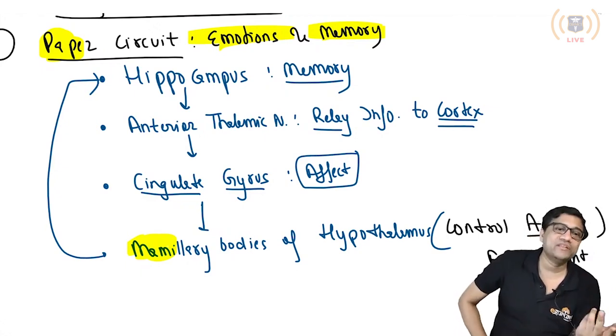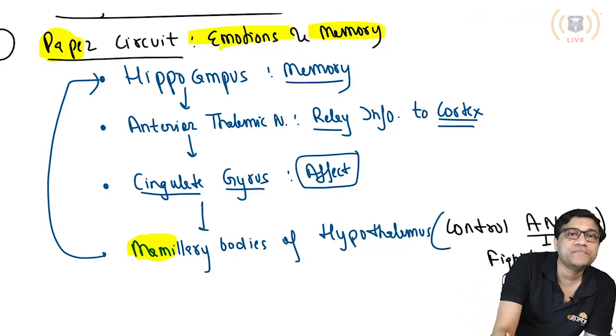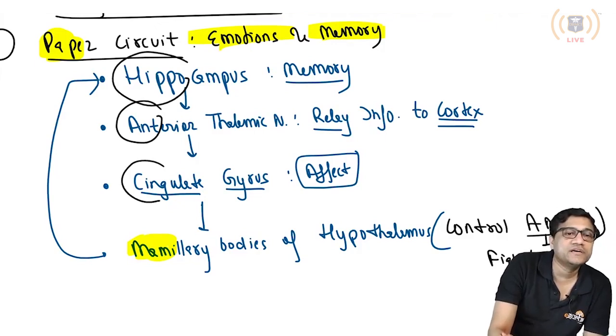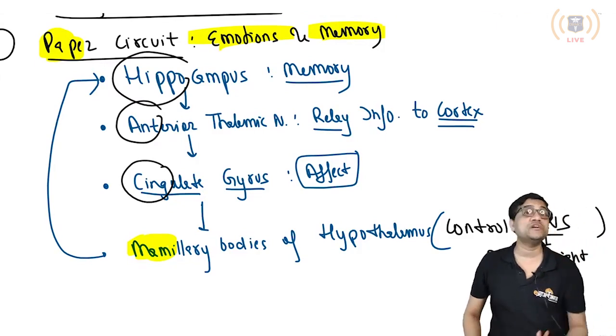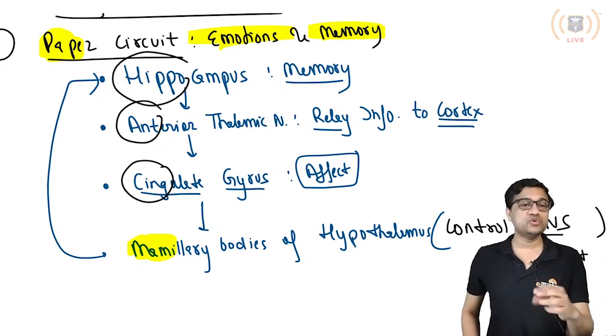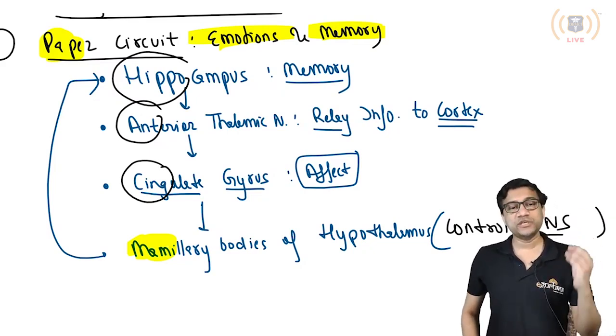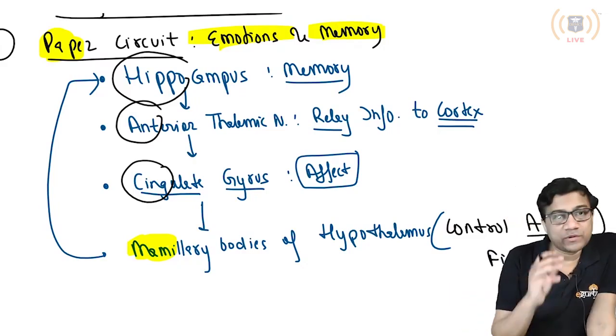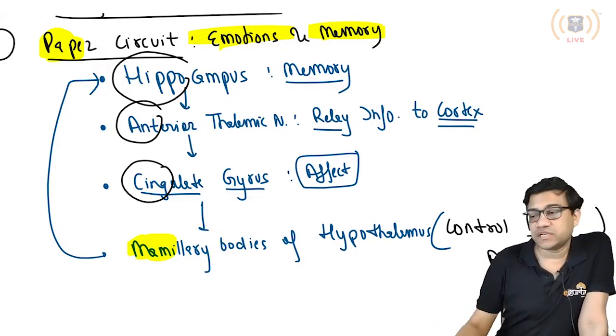Okay, and there are three animals, if you want to remember the name. What are the three? Hippopotamus, ant, and sing, that is lion. So remember Mummy, Papa, and you went to the zoo to see what? You see a hippopotamus, you see a sing, that is the lion, and also the ant. So remember this circuit, it is the Papez circuit.